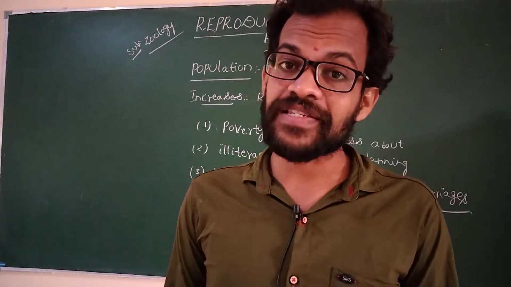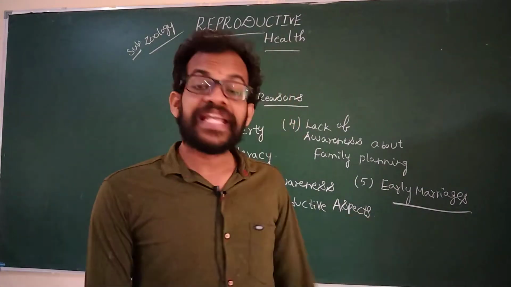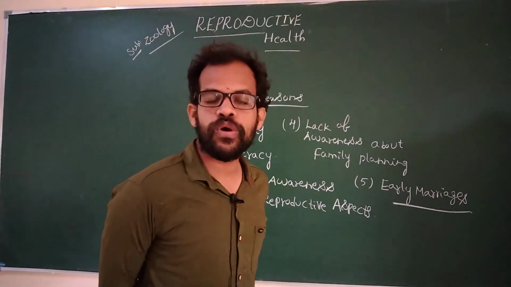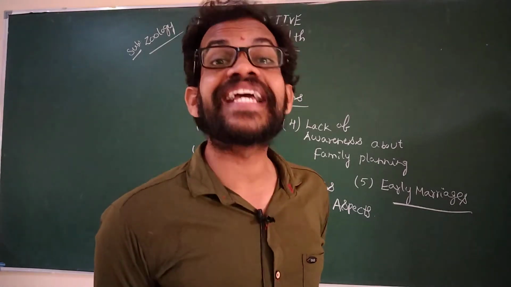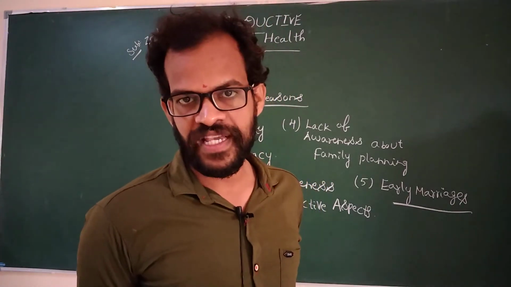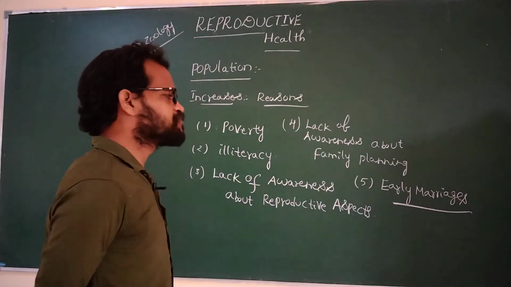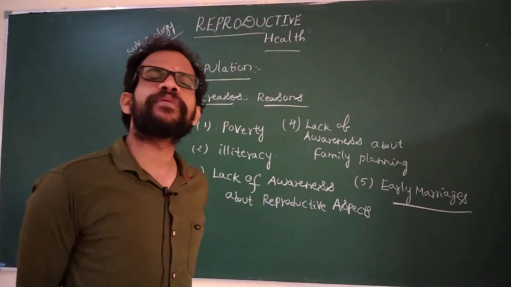Early marriages also lead to an increasing population. These are the main reasons for the increase in population.